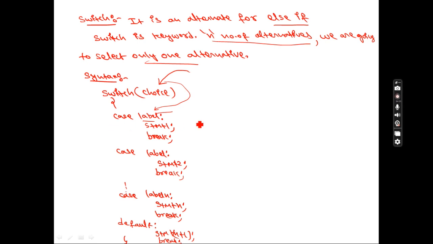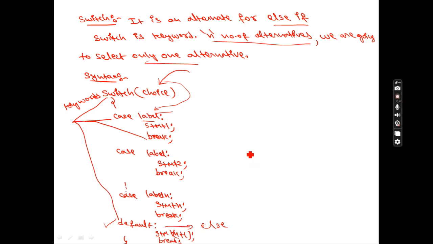So remember the keywords case and break, and switch and default. These four are called keywords. In one topic we completed four keywords. If anyone asks how many keywords we use in switch, you need to say four keywords: switch, case, break and default. So what is the meaning of default? If none of the cases match your value, then the default statement is executed. It is the same as the else statement.